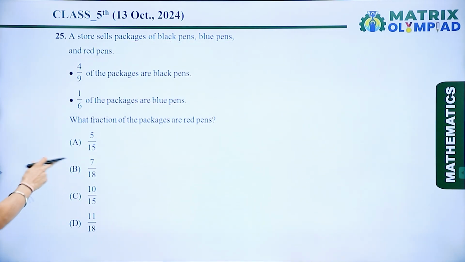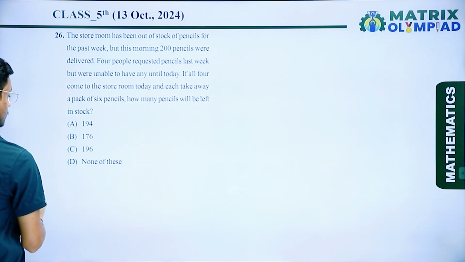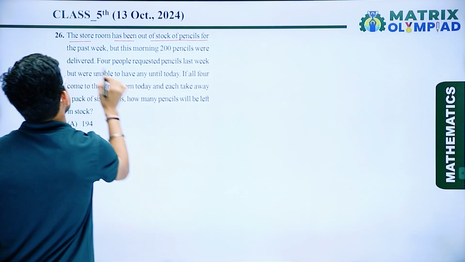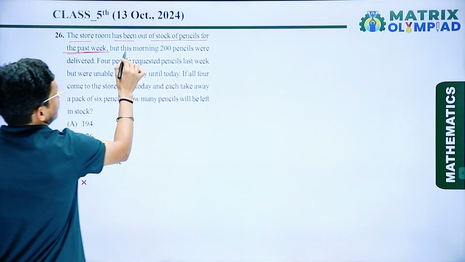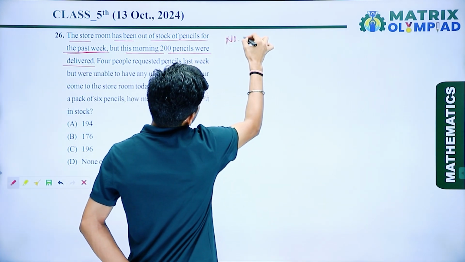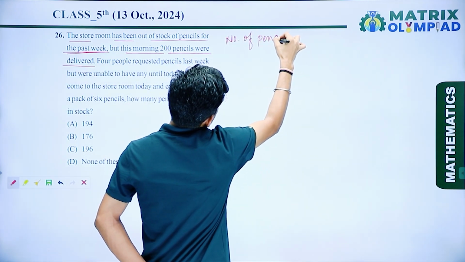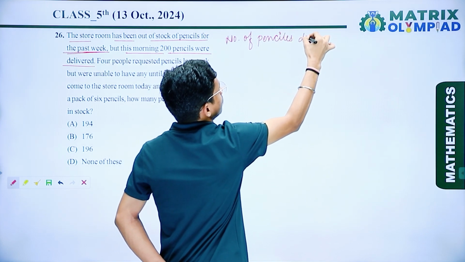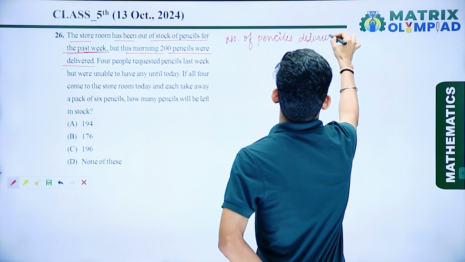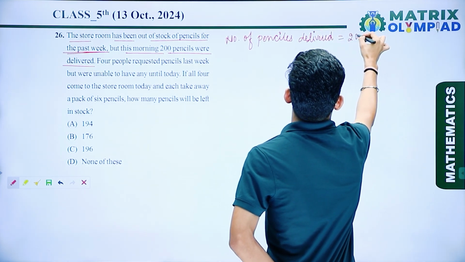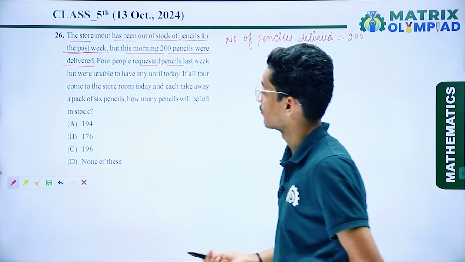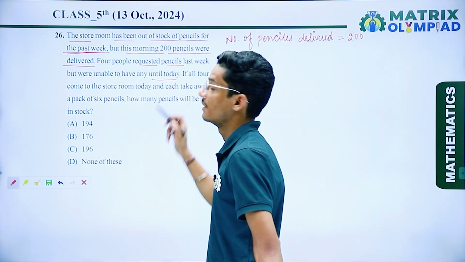So now if I talk about the next question, the storeroom has been out of stock of pencils in the past week, but this morning 200 pencils were delivered. So number of pencils delivered, that is 200. 4 people requested pencils last week but were unable to have any until today.